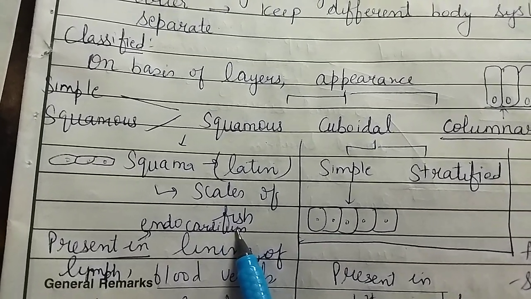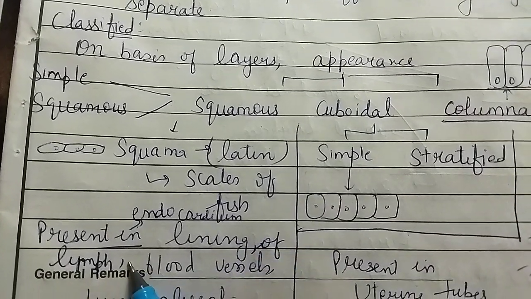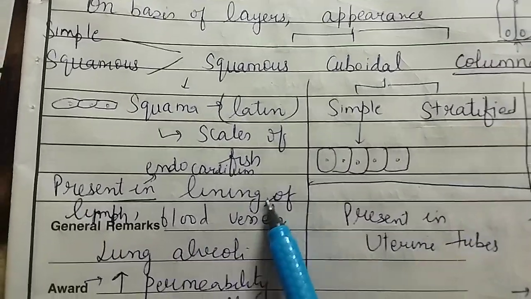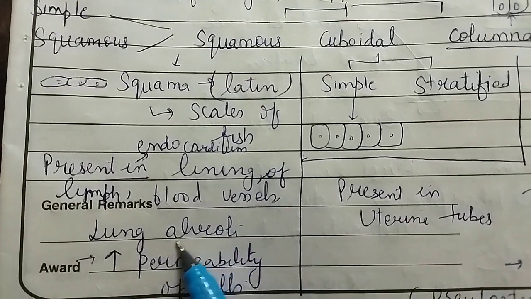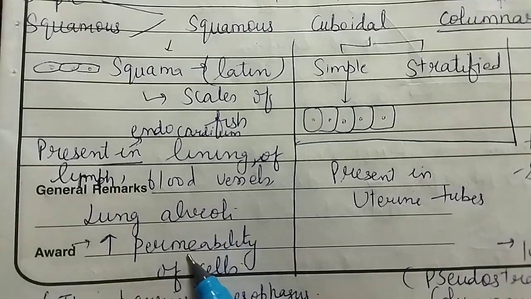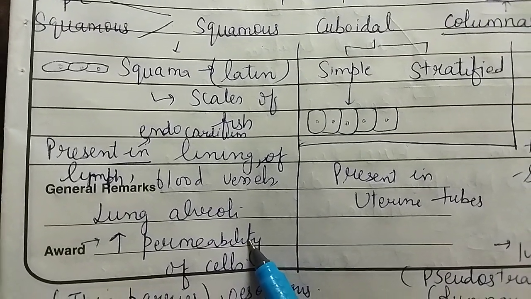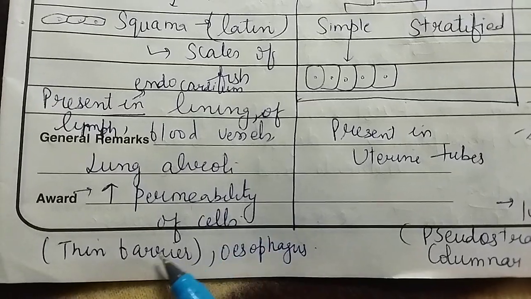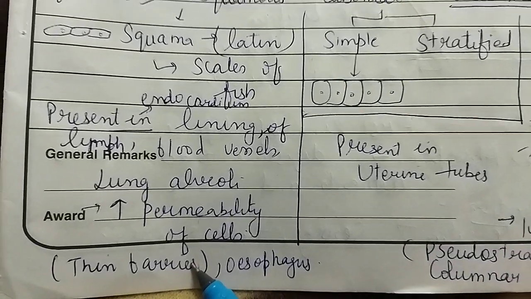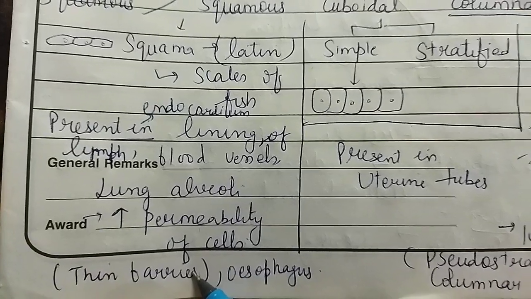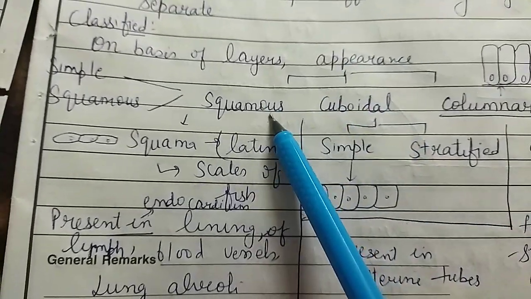What is the endocardium? It is the innermost covering of the heart. It is also present in the lining of the lymph, in the lining of blood vessels, and in the alveoli of the lungs. What is the function of that covering there? It increases the permeability of the cell. Permeability means it helps the exchange of material between different cells. It also acts as a barrier, allowing only selected material to pass from one cell to another. So this is all about the squamous epithelium.